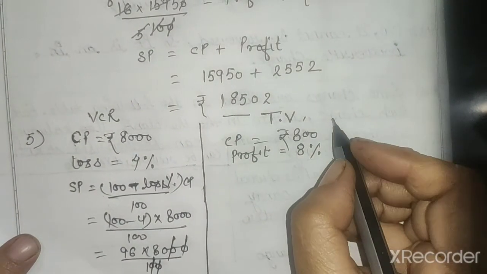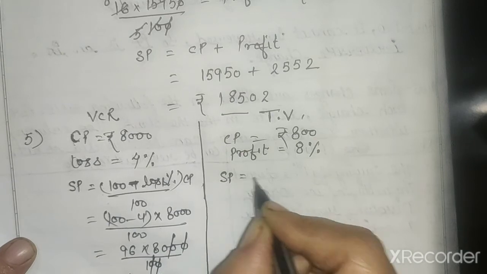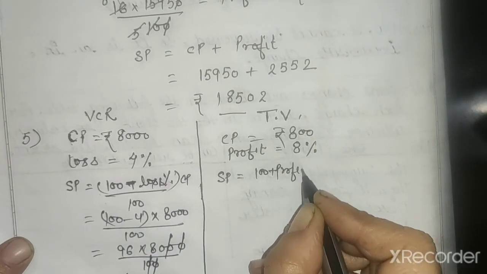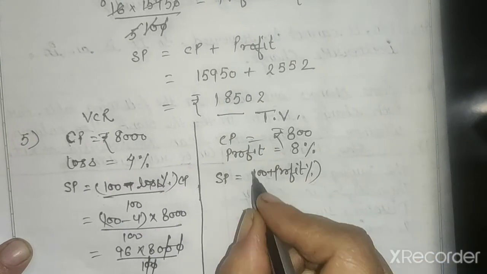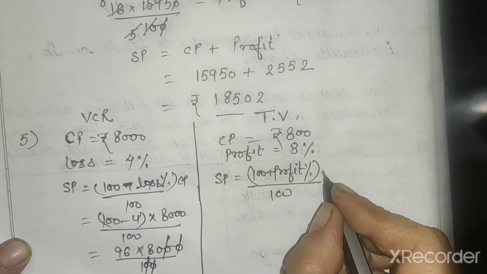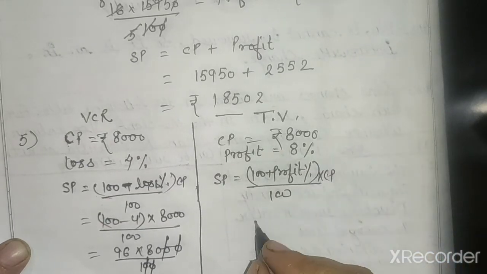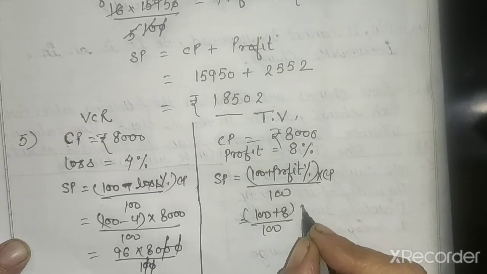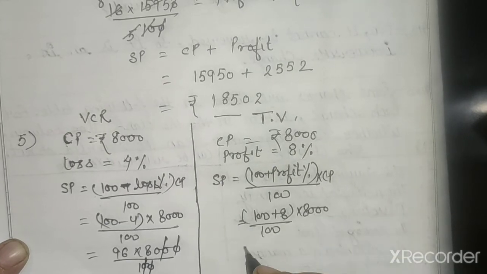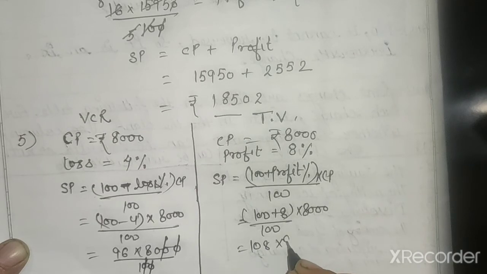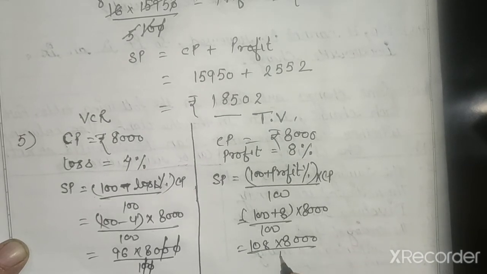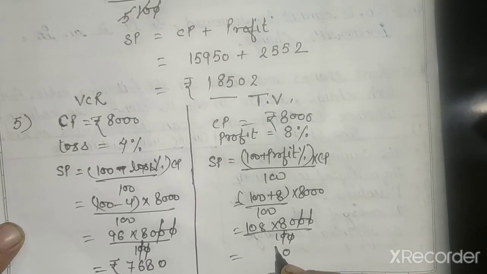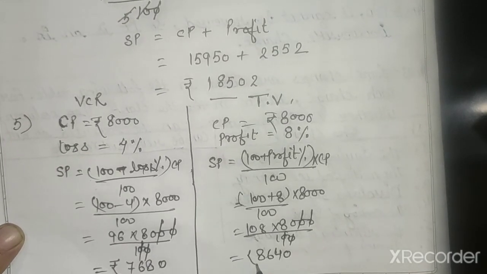Now we will find the SP of TV. 100 plus profit percent, because there is the profit percent, upon 100 into CP. 100 plus 8 upon 100 into 8,000. Here also we have 108 into 8,000 upon 100, that is equal to 8,640 rupees.